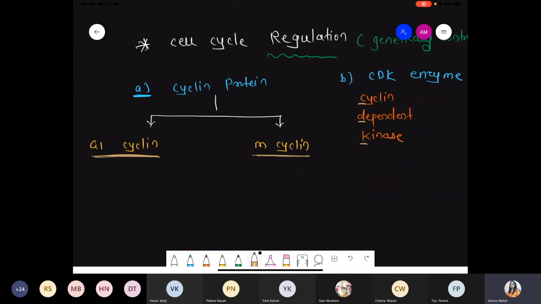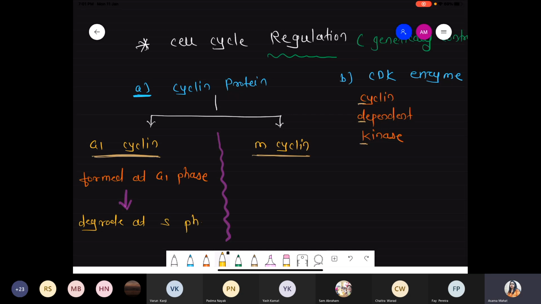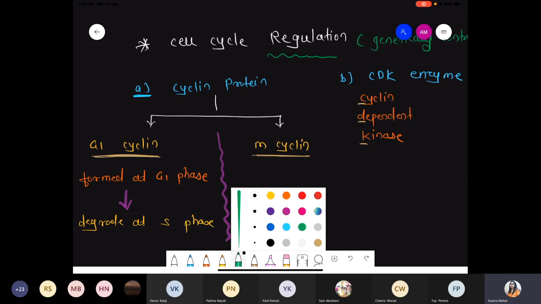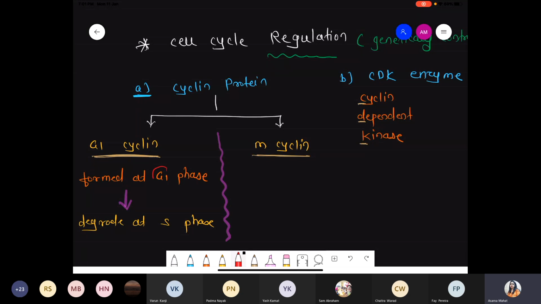G1 cyclin basically forms at the G1 phase, but it degrades at S phase. They degrade at which phase? They degrade at S phase. So just see, G1 cyclin forms during the G1 phase, but readily degrades in S phase.